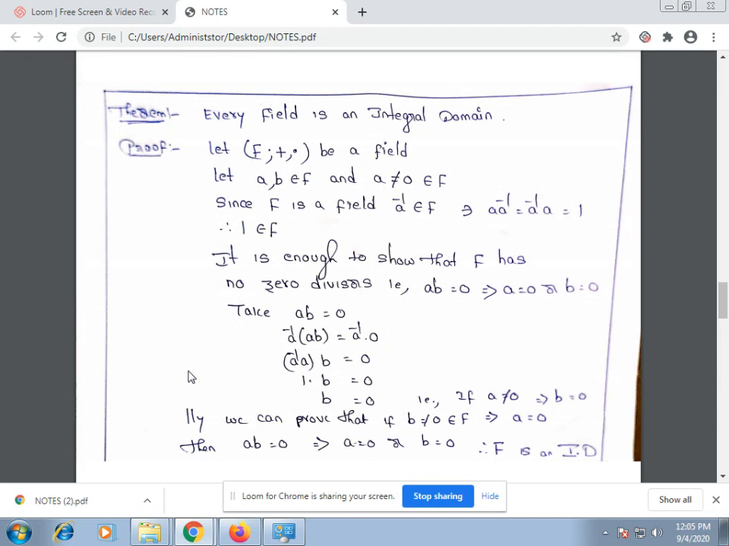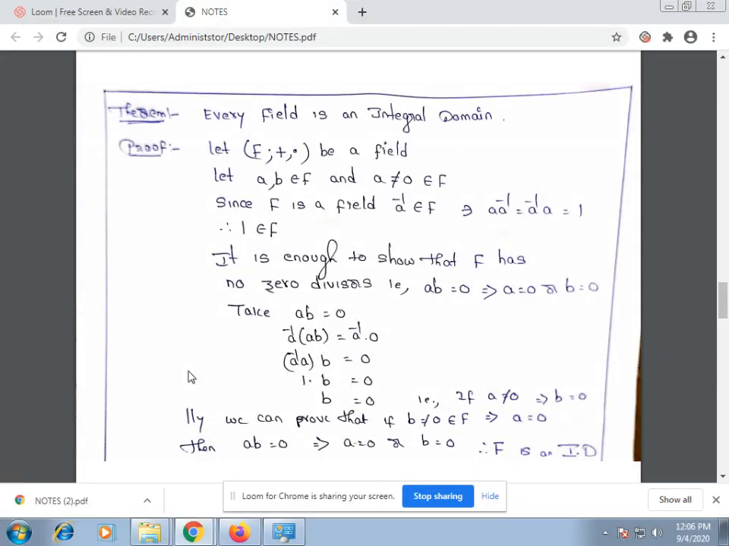So consider ab = 0. Here a is a non-zero element in F, so a inverse belongs to F. So operate a inverse on the left side. So a inverse (ab) is equal to a inverse · 0. So (a inverse · a) · b is equal to 0. We know that a inverse · a is equal to 1. So 1 · b is equal to 0. Therefore, b is equal to 0.